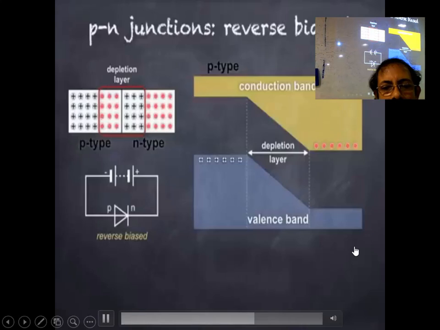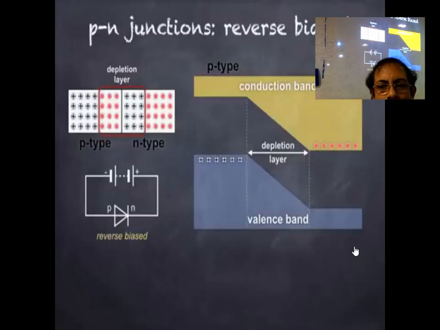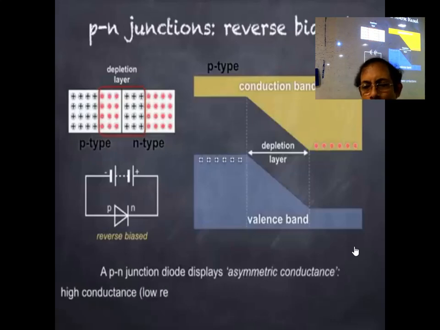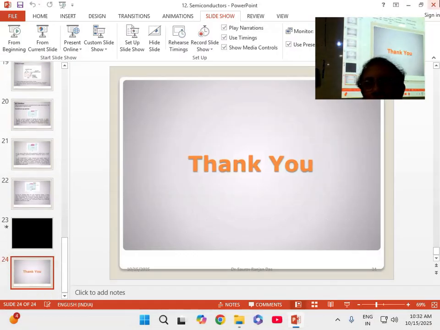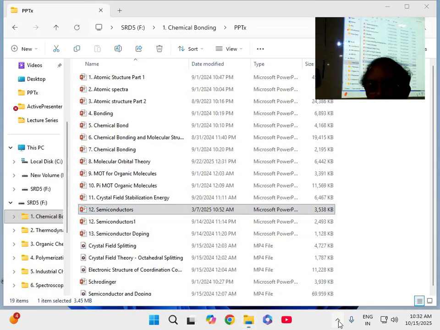There's no conduction apart from a very small current known as the reverse leakage current due to the motion of minority charge carriers. The p-n junction diode then displays asymmetric conductance. Don't worry, I think this much is enough for this part. We don't have to go into much detail. The portion required we have already covered.